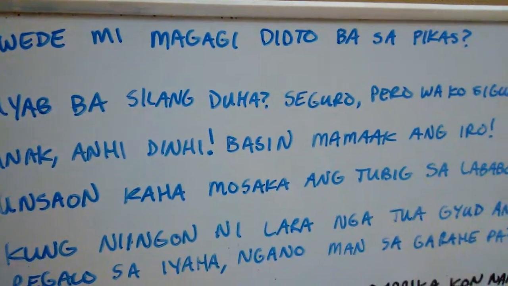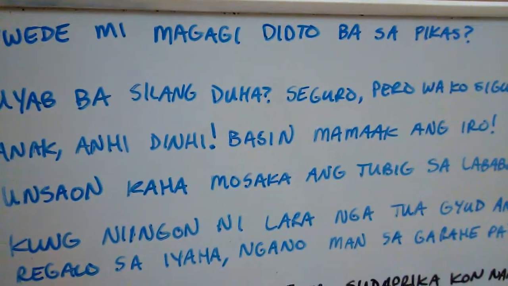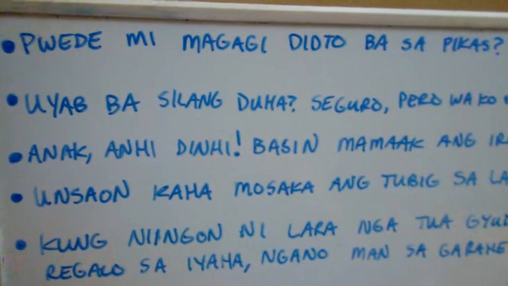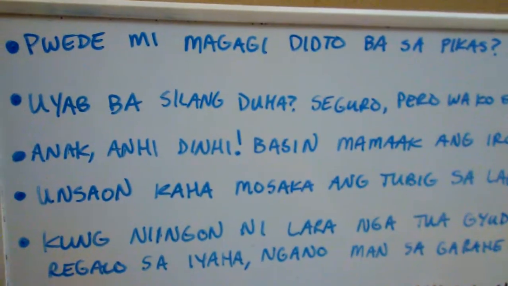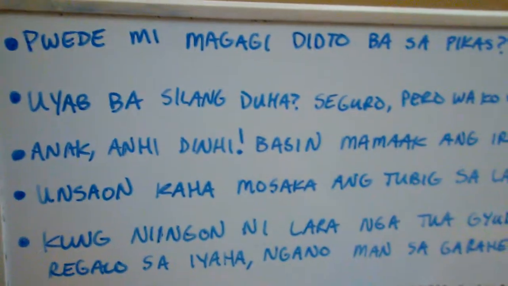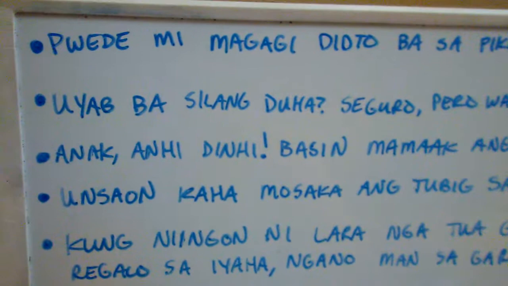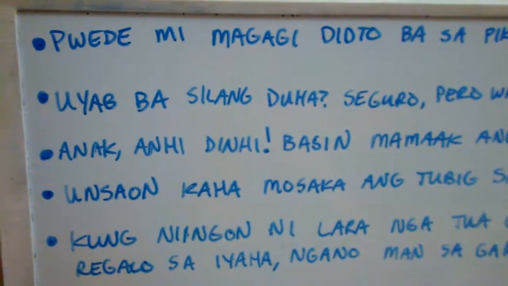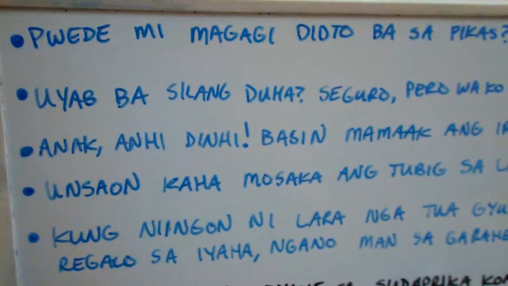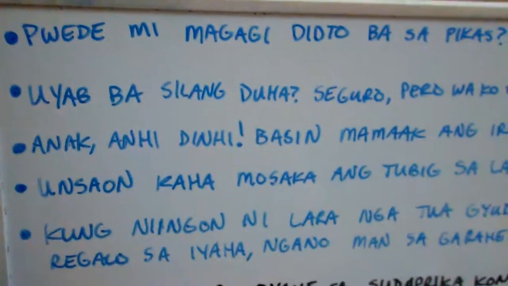Okay, the first sentence reads: Pwede mi mag-agi dito ba sa pikas? Which means, can we or may we or are we allowed to pass by over there in the other side? Right, it has that puede, so it has that whole can, may, we, could, would we be able to kind of stuff. It has that uncertainty. And you'll hear that a lot too, the puede.